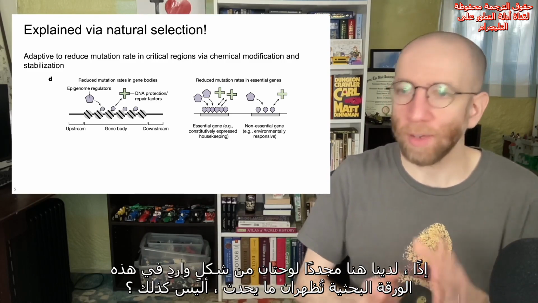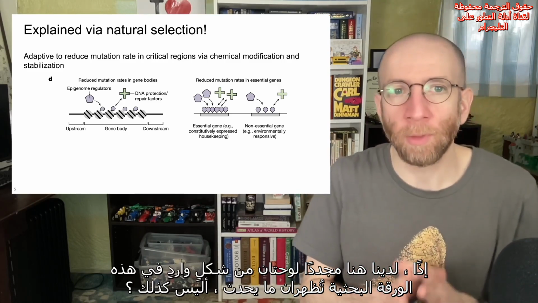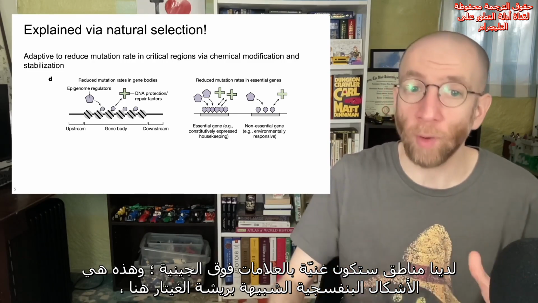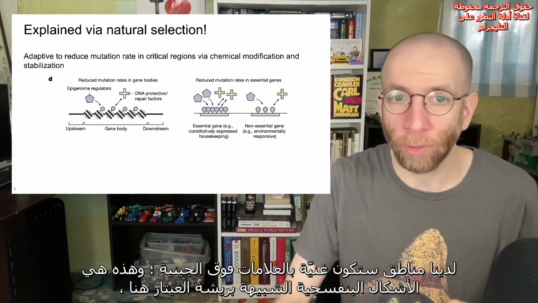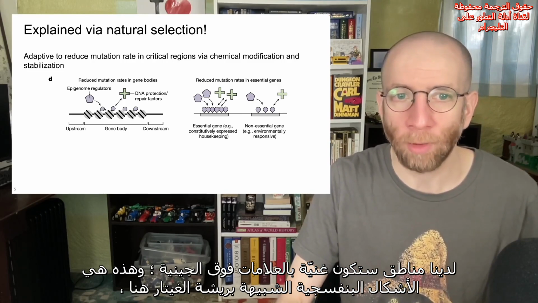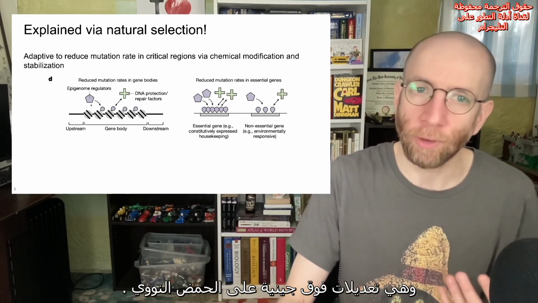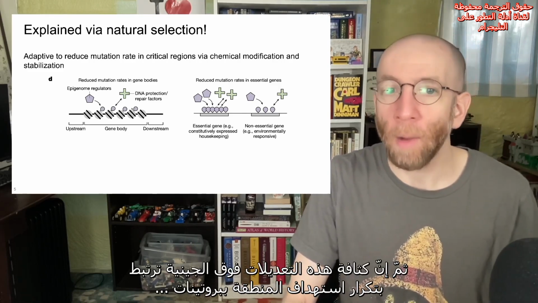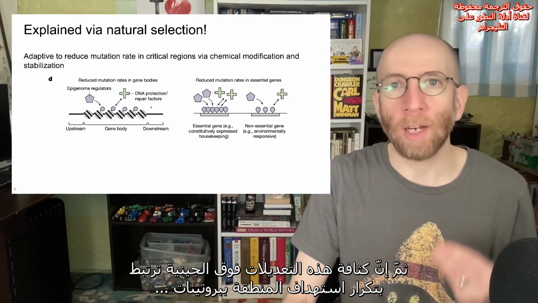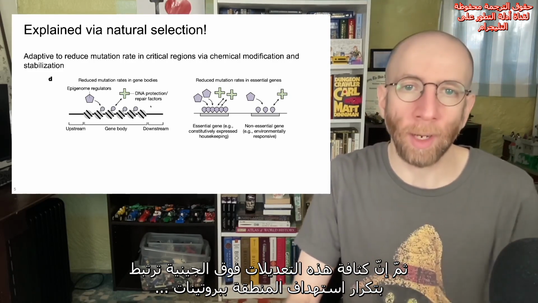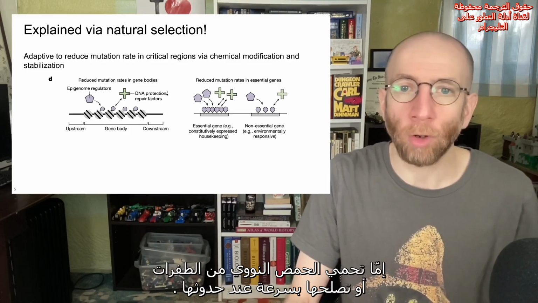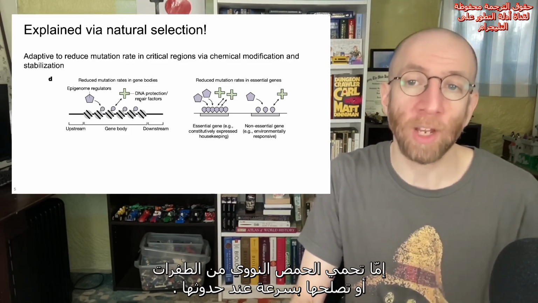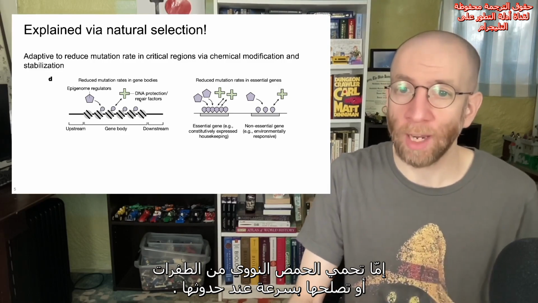So we have, again, two panels of a figure from this paper here showing what's going on, right? We have regions that are going to be enriched for epigenetic markers. So that's going to be these purple kind of guitar picks right here. Those are epigenetic modifications of the DNA. And then the density of the epigenetic modifications is correlated with the frequency of a region being targeted by proteins that are either going to protect the DNA from mutation or repair mutations rapidly once they occur.